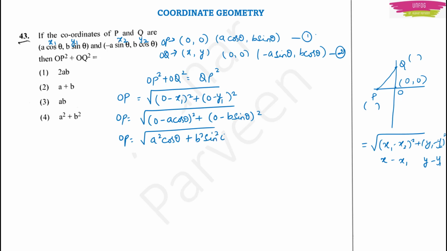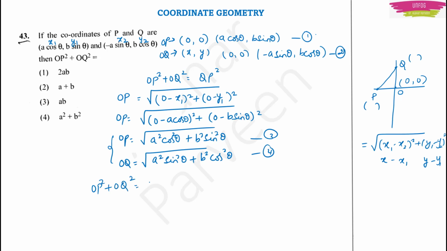So you can write it like this. This is cos square theta. In the same manner, if you do for OQ, you will get square root of a square sin square theta plus b square cos square theta. Okay. Now let this be 3 and 4. They want you to sum this, right? First square and sum this. So OP square plus OQ square.